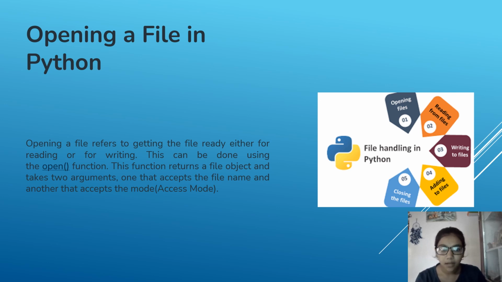Opening a file in Python. Opening a file refers to getting the file ready either for reading or for writing. This can be done using the open function. This function returns a file object and takes two arguments, one that accepts the file name and another that accepts the mode, that is nothing but the access mode.